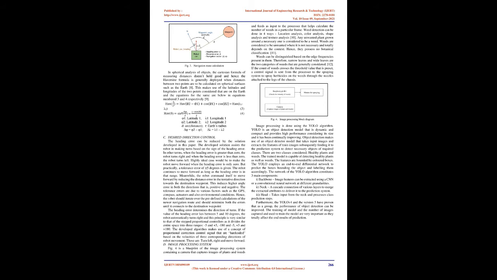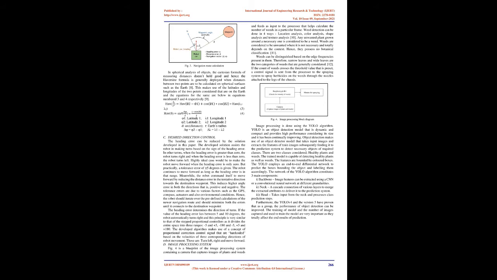The images are fed as input to the processor that helps calculate the number of weeds in a particular frame. Weed detection can be done in 4 ways: location analysis, color analysis, shape analysis, and texture analysis. Any unwanted plant grown around a necessary one is considered to be a weed. Weeds are considered to be unwanted where it is not necessary and totally depends on the context. Hence, they possess no botanical classification.